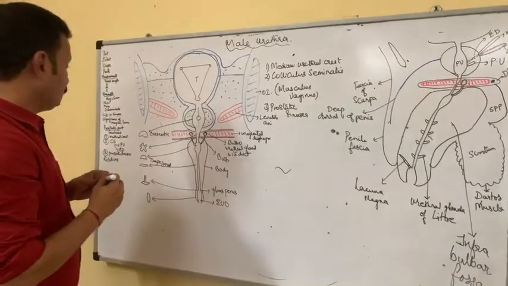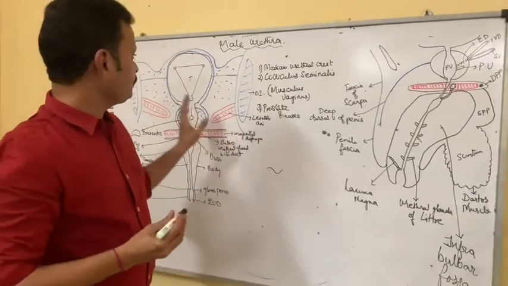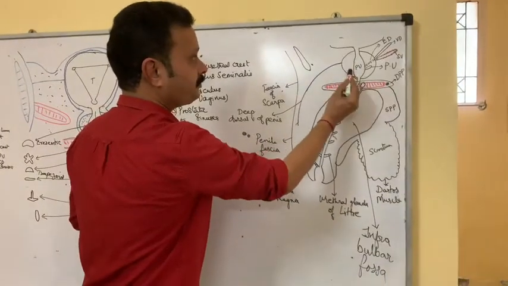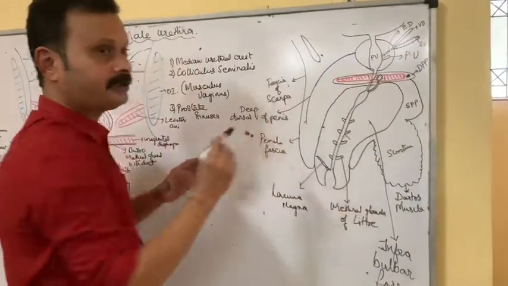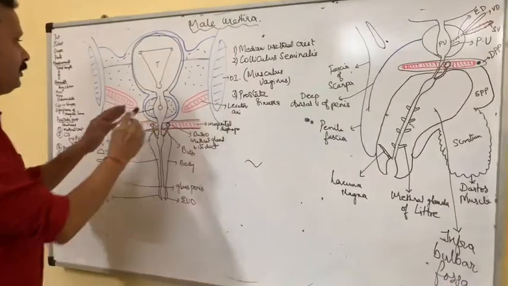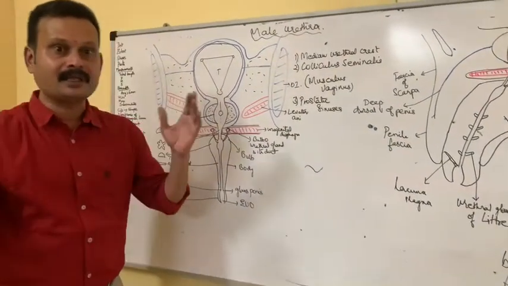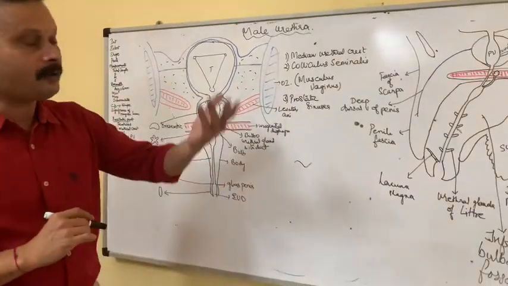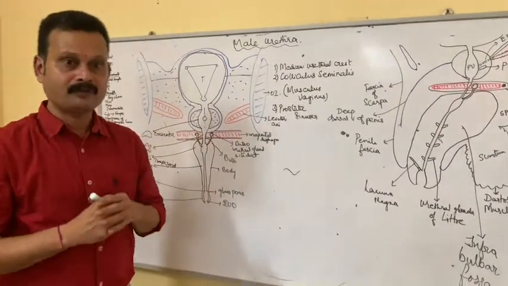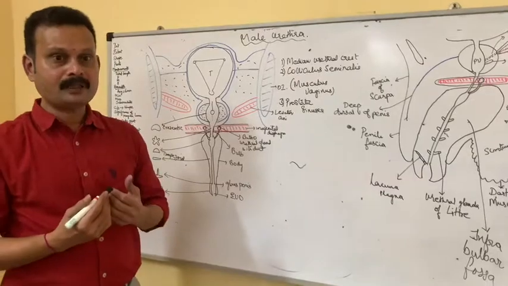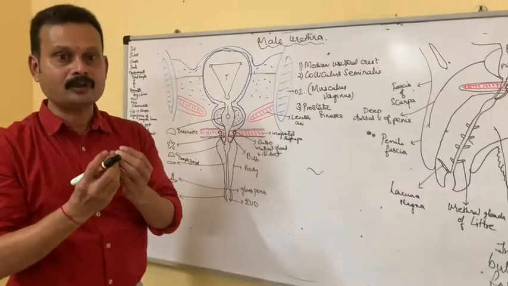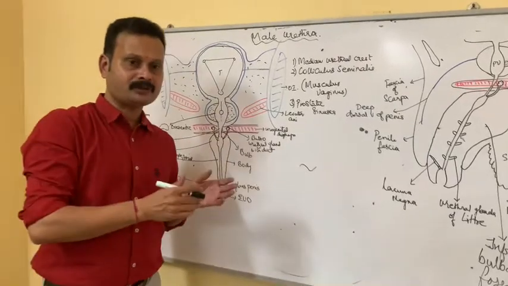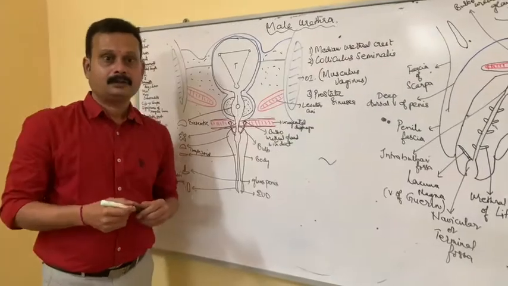Okay. Now coming to the general relations of this prostate. In front it is related to the isthmus of prostate. On the sides it is related to the lateral lobe of prostate. Posteriorly in the upper part it is related to the median lobe of the prostate, and in the lower part it is related to the continuation of the 2 lateral lobes in the form of the posterior lobe. This is all about the prostatic urethra.